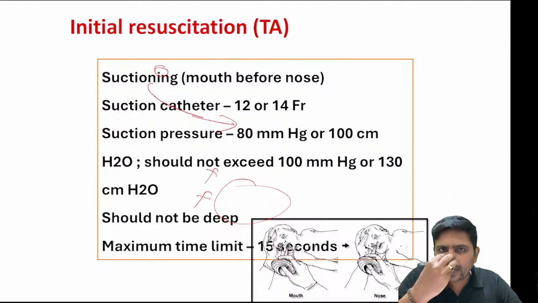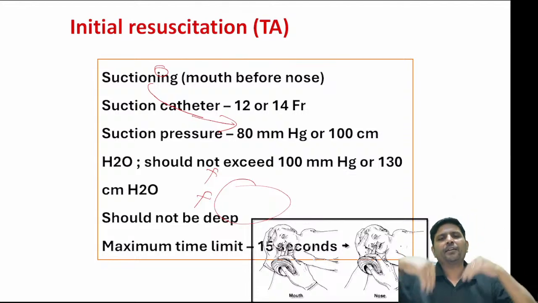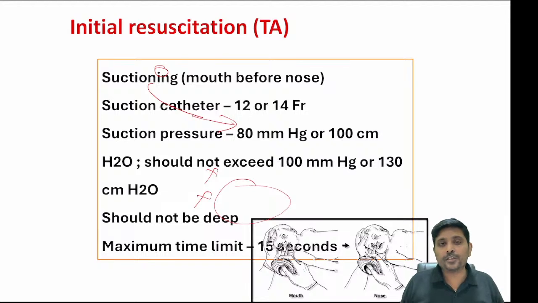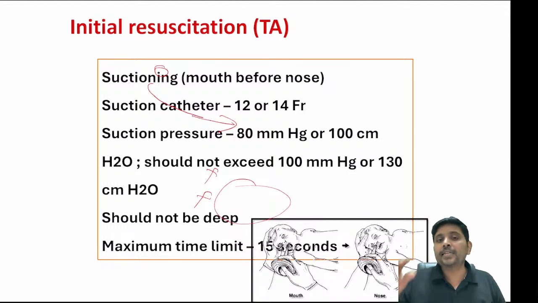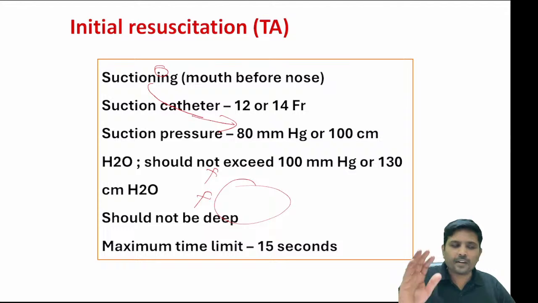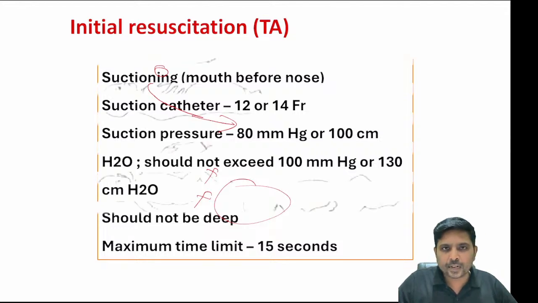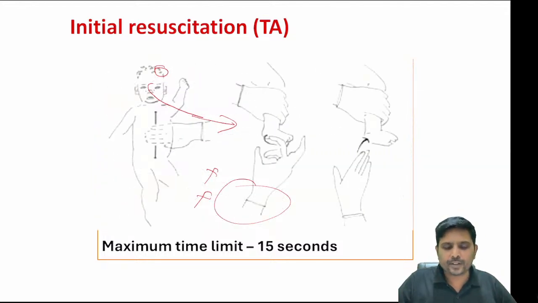Whenever you start aspirating the nasal content, the breathing effort will be increased, as a result of which there are chances for the child to aspirate the contents that are present in the mouth. Compared to the nose, the amount of liquor or amniotic fluid in the mouth will be more. As a result, there are chances for the child to aspirate the amniotic fluid content. That's why suctioning of the mouth followed by suctioning of the nose. So these are all the initial 5 steps of resuscitation.